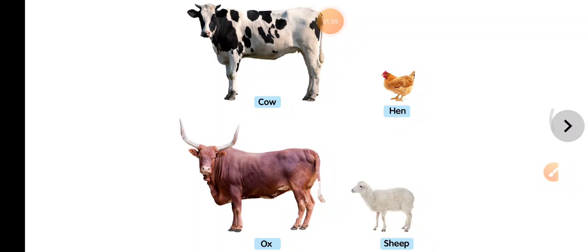Then the hen, if you move to the hen, it gives us eggs. Eggs are a proteinous food, right? It helps in bodybuilding. Then the ox, this big animal which is red in color, is the ox and it helps the farmer to plow the field. Okay. So sheep, the wool of the sheep is used in making sweaters, socks and blankets, right?